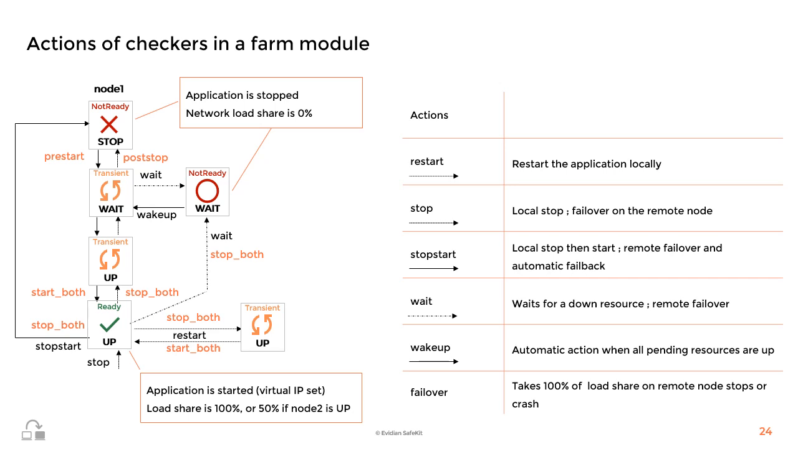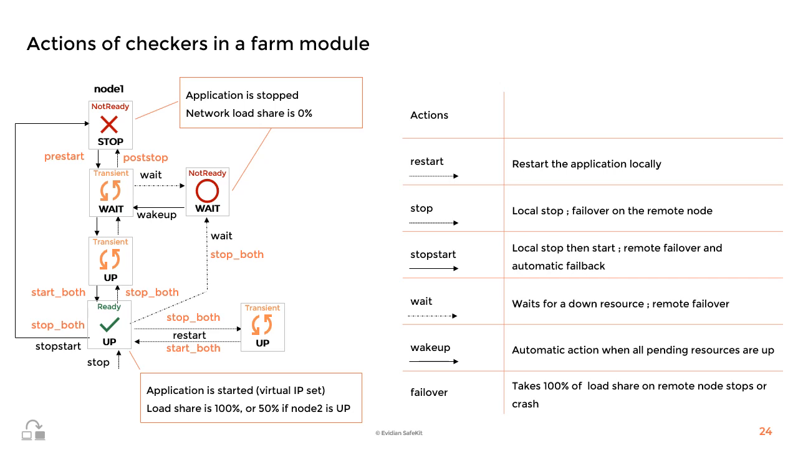Thirdly, a stop-start action is first a stop action which will execute the stop both script and deconfigure the virtual IP address, followed by a start action which will reconfigure the virtual IP address and execute the start both script. At the end, the module will be in the up green state. For a farm module, the difference between a stop-start action and a restart action is the deconfiguration and reconfiguration of the virtual IP, as well as the stop and start of checkers.